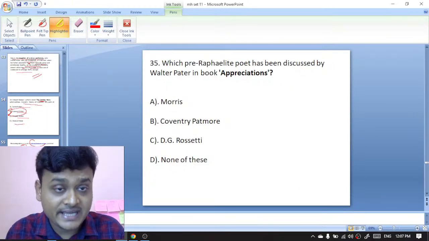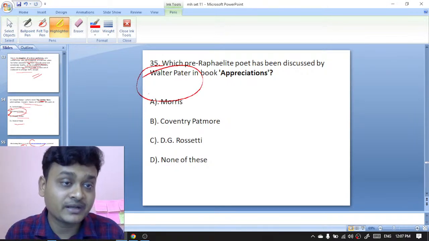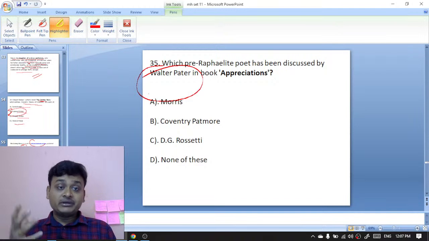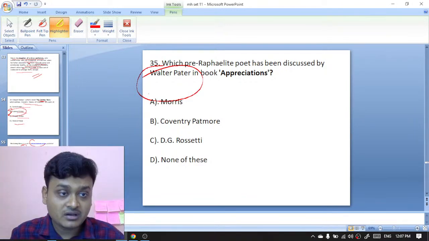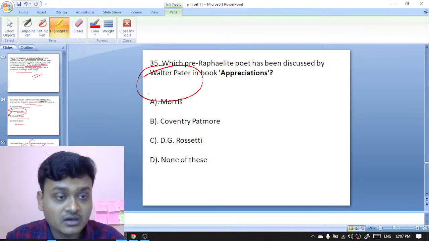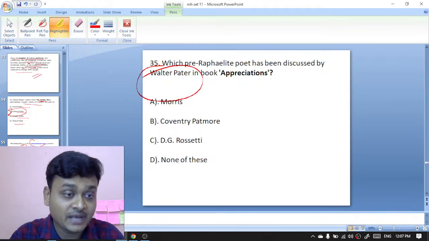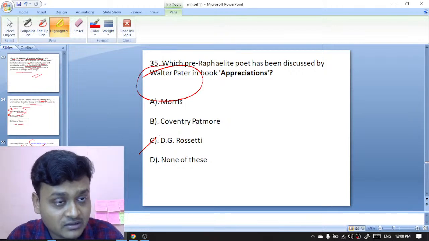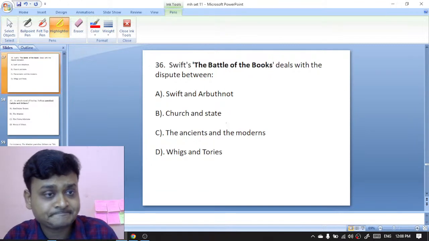Which pre-Raphaelite poet has been discussed by Walter Pater in the book Appreciations? Appreciations is a book by Walter Pater, and there he has discussed a pre-Raphaelite poet. Who is he? Maurice, Coventry Patmore, D.G. Rossetti, none of these. So the right option is D.G. Rossetti. In Appreciations, Walter Pater has discussed D.G. Rossetti. C is the right option over here.